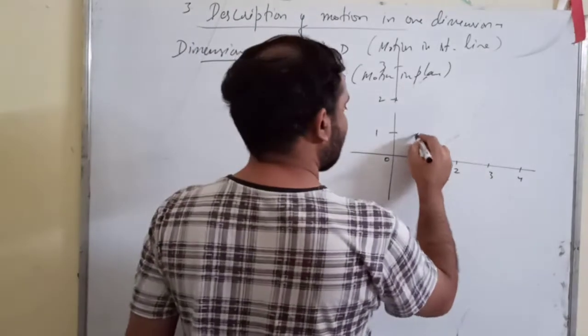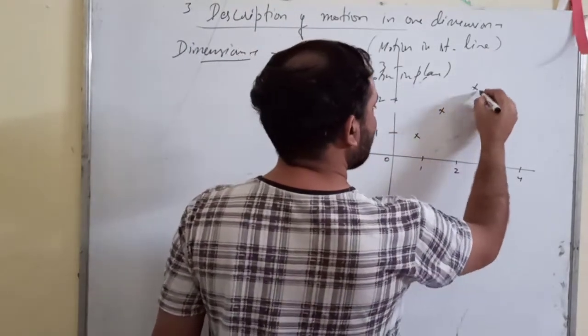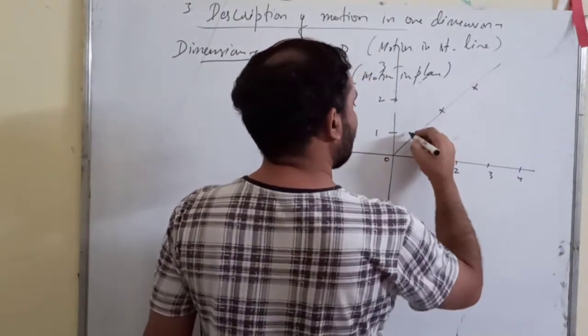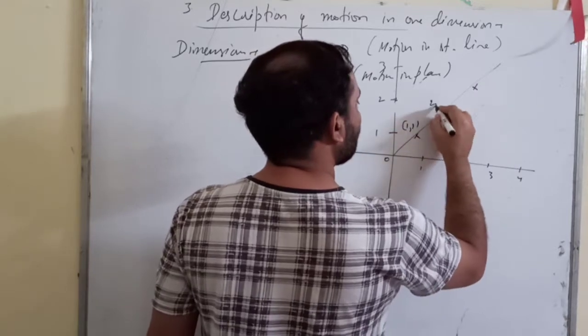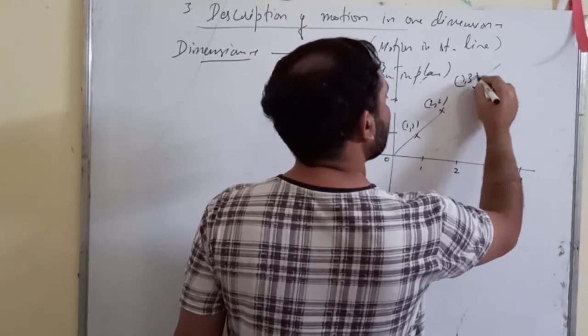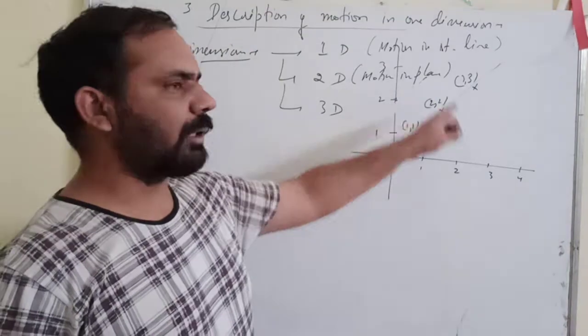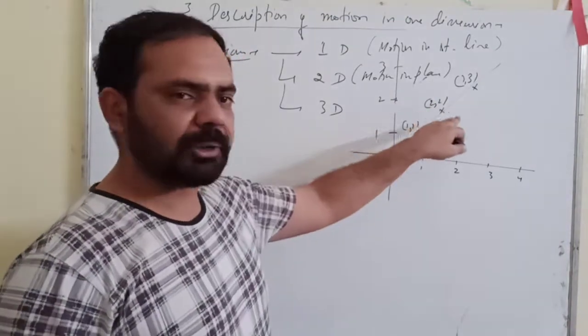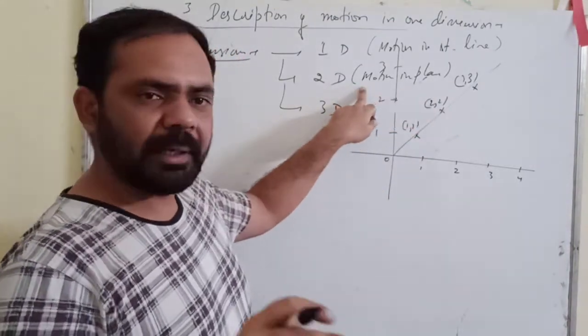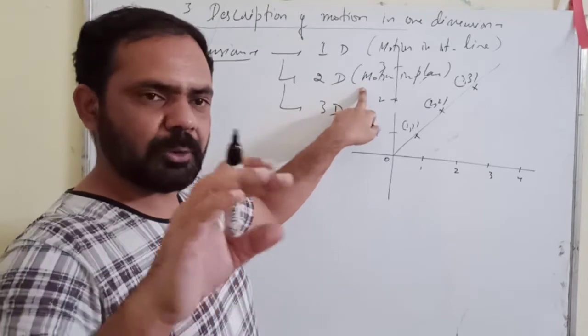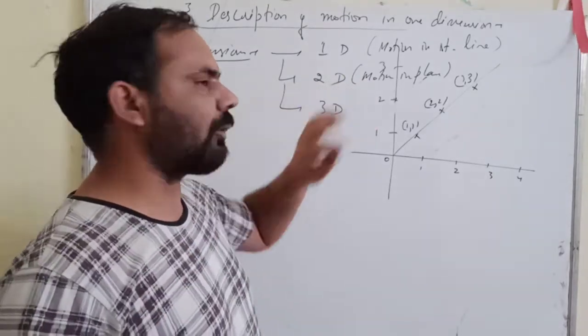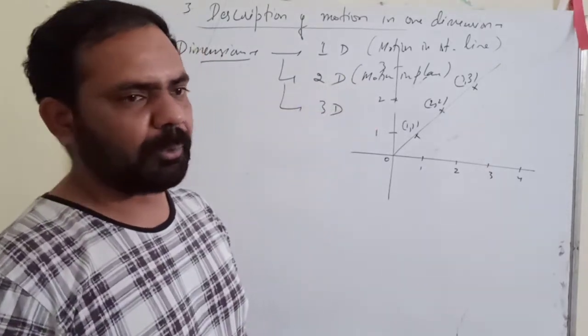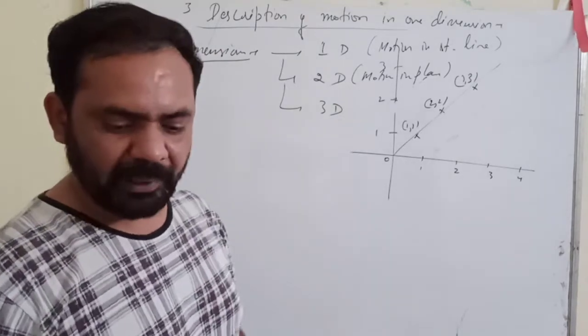suppose the object started from here, then goes like this, then goes like this. So what are the coordinates? 1, 1, 2, 2, 3, 3. So what is happening? Both the coordinates are changing. This is a motion in plane. So if two coordinates of the object's position are both changing, then we call it two-dimensional motion. This is motion in plane.